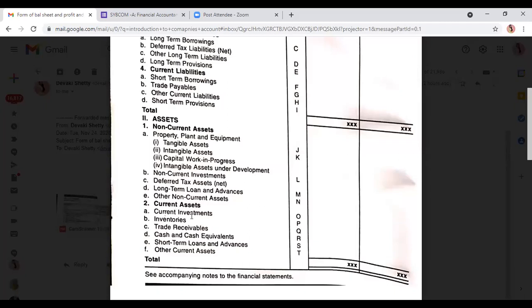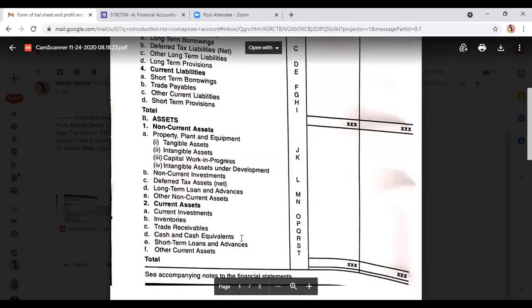करंट असेट में current investment होता है, meaning investments which are there in the business for a shorter period of time. जो हमने short term investments किया है will come under current investment. Inventory means stock. Inventory means what? Inventory means stock. Trade receivable means debtors and bill receivable. Note to account में अगर दोनों है, debtor भी bill receivable भी, तो notes to account में लिख के फिर total इधर लिख सकते हैं.